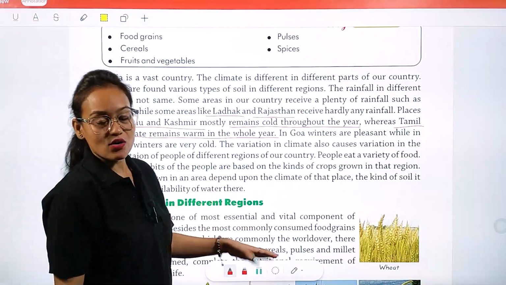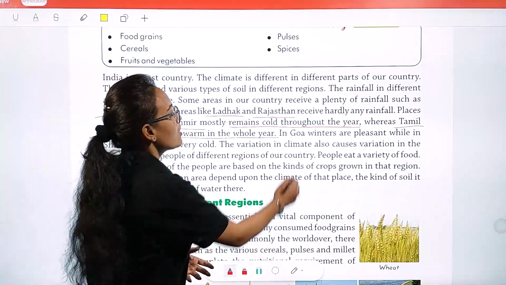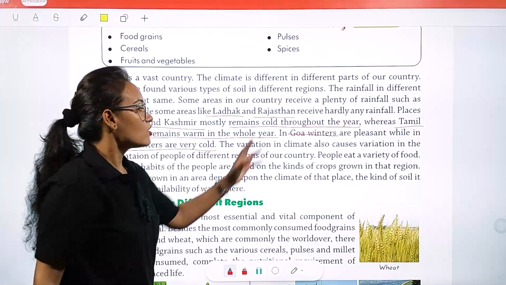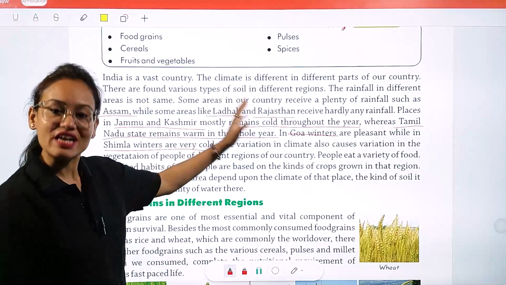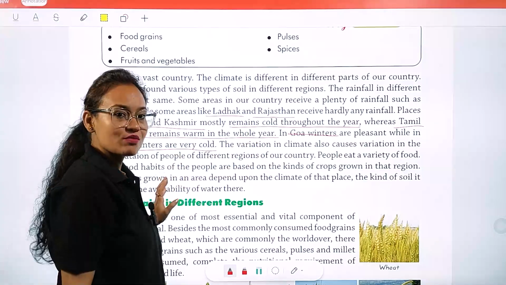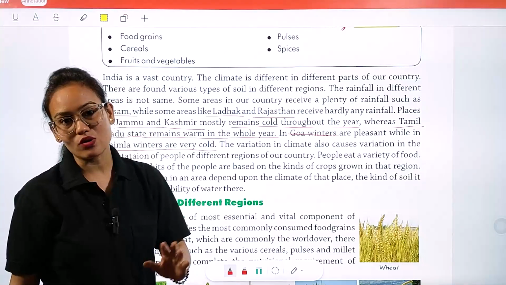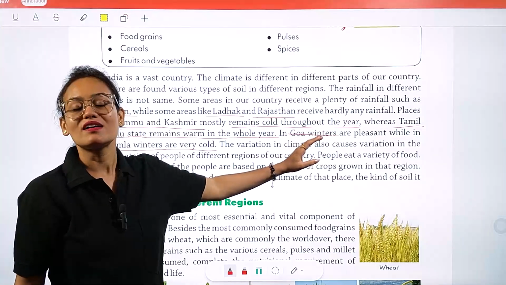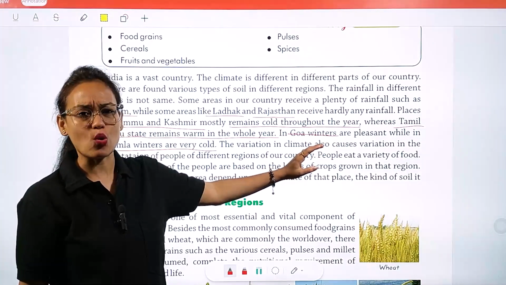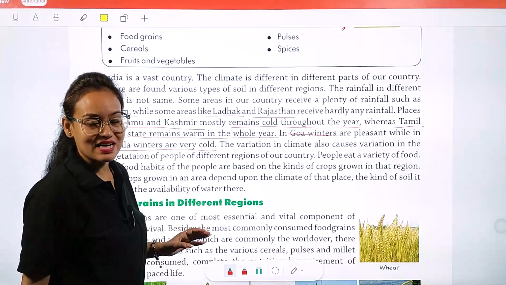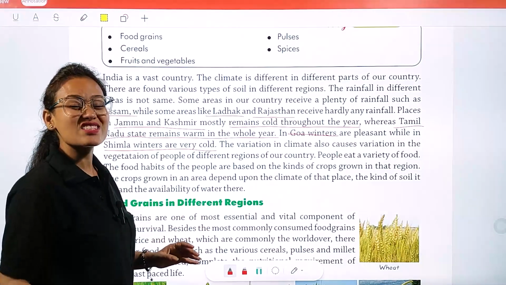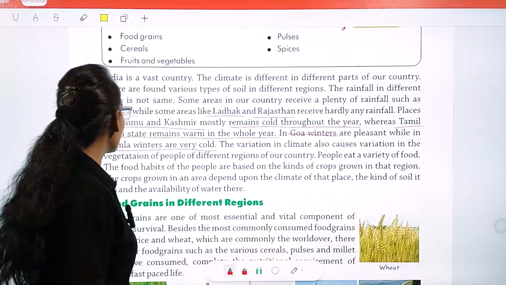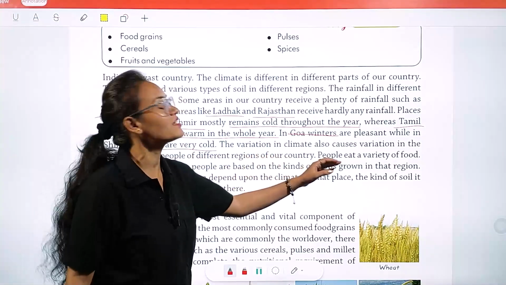In Goa, which is another state of our India, winters are pleasant while Shimla winters are very cold. Shimla is the capital of Himachal Pradesh. So Goa and Shimla both experience a cold winter season. But the winter season which prevails in Goa is very pleasant, not very much cold. On the other hand, Shimla city experiences a severe winter season. The variation in climates also causes variation in the vegetation and food of people in different regions of our country.